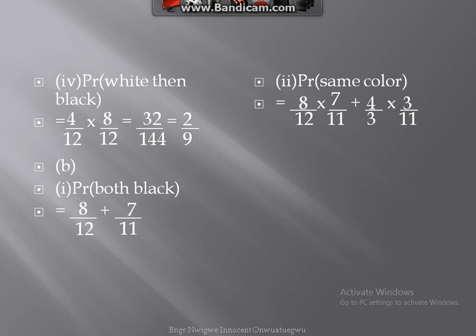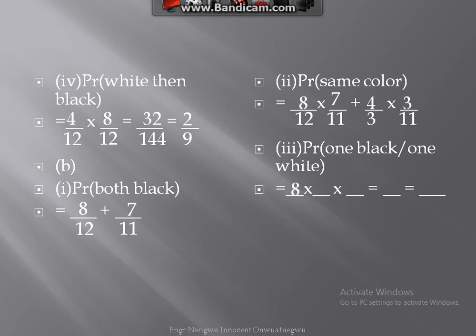Therefore, we now have for one black and one white without replacement, the probability of one black and one white without replacement. We now have 8 over 12 times 4 over 11 times 2 over 1, which gives us 64 over 132, to give us 16 over 33.